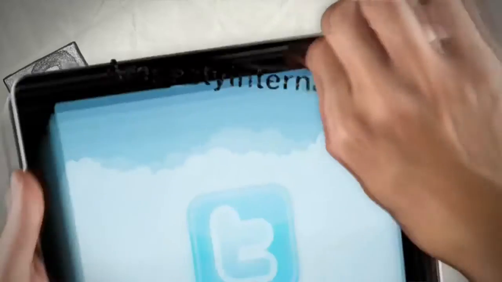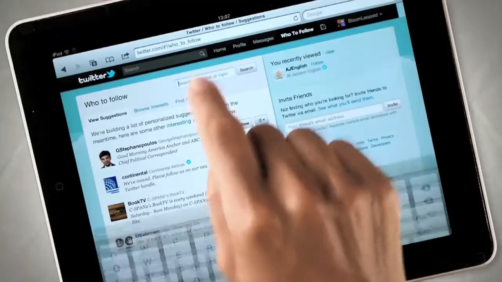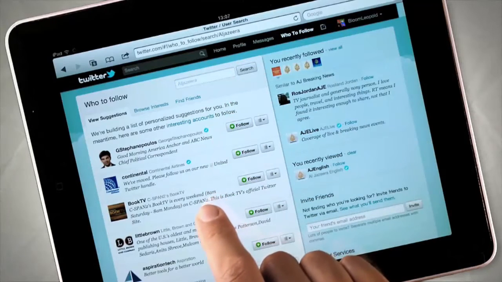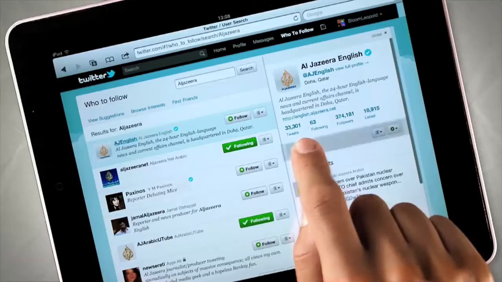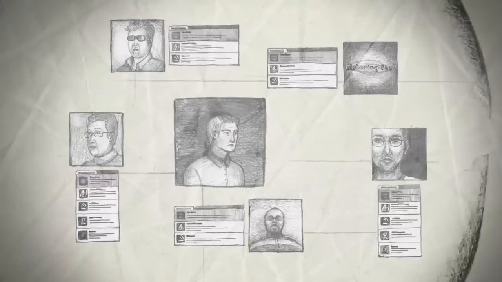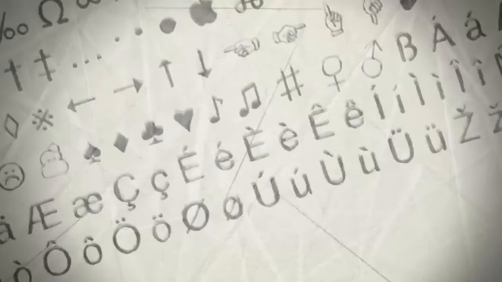Remember, to follow someone on Twitter, you don't have to know the person in real life. In fact, the profile may not even be an actual person at all. It may be a news organization, a company or a charity. Whoever or whatever, if you're interested in hearing from them, all you have to do is click follow. Following someone on Twitter means every time they send out a tweet, you'll be able to see it on your Twitter timeline. People can follow you too, so every time you send out a tweet, they'll be able to see it on their Twitter timeline as well.